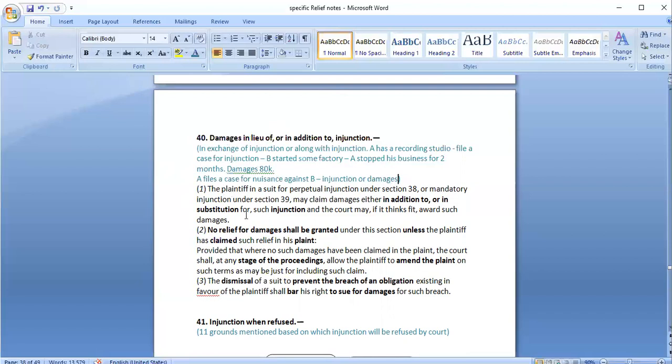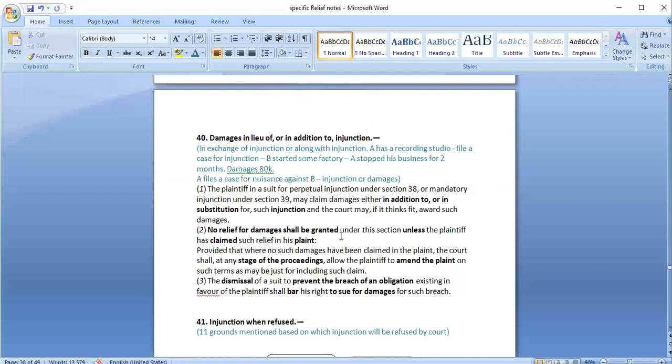So this is the first thing that they have mentioned under section 40, that there can be a situation where a person is filing a case for perpetual injunction or mandatory injunction, and in that particular case only he can ask for damages also, in addition to injunction or in lieu of injunction, depending on the case.